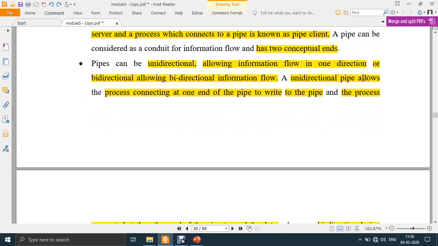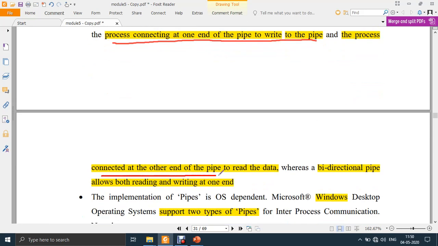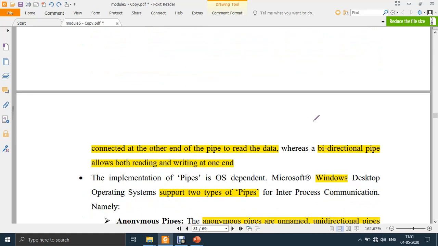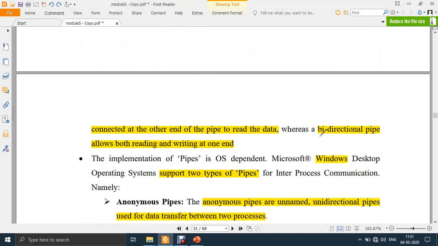A unidirectional pipe allows the process connected at one end of the pipe to write to the pipe, and the process connected to the other end of the pipe to read the data. At one end there is a process which will write the data, and at the other end there is a process which can only read the data, but cannot write the data back. So one will write the data and one will only read. That is unidirectional. But in bidirectional, you can write and read at one end.